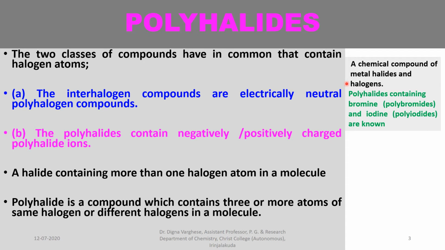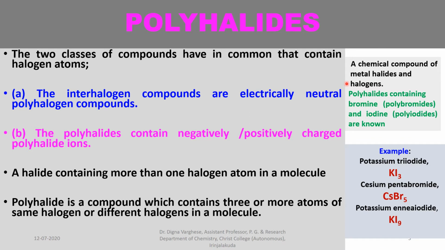Polyhalides containing bromine are known as polybromides, and those containing iodine as polyiodates. For example, potassium triiodide, cesium pentabromide, potassium N-iodide. These are examples of some polyhalide compounds.